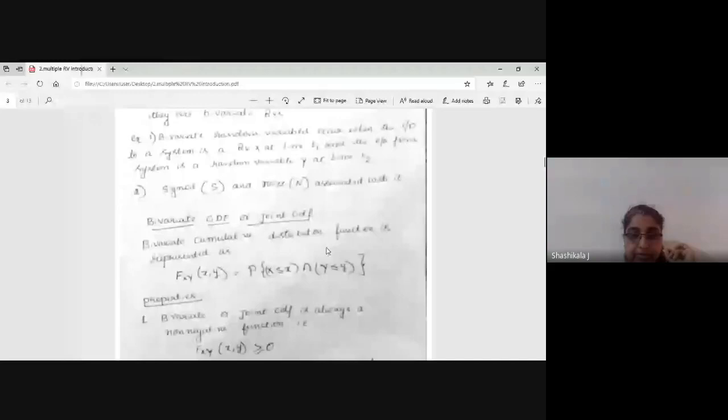Can anyone explain what is the CDF for a single random variable? Otherwise I will ask randomly. I am showing this expression. You have to tell me for a single random variable, because you have already studied.